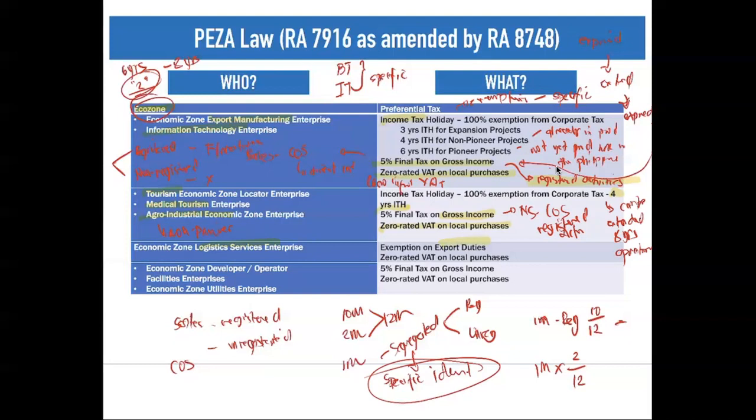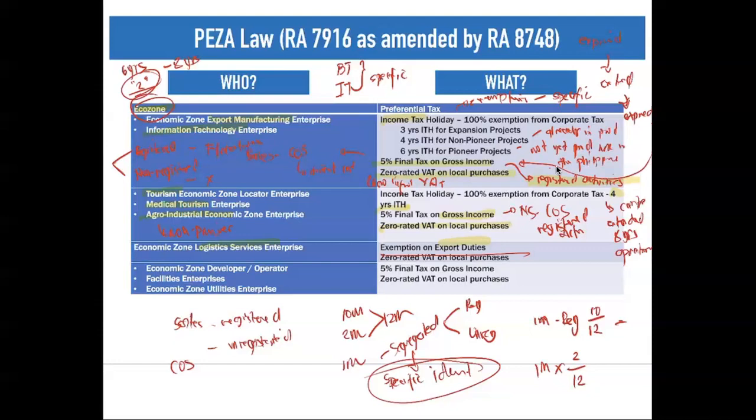Sir, why export unlike the others? Because generally, when we say logistics services, they deliver goods from one place to another. So if ever they will deliver outside, they can claim exemption on your exportation. Okay? And also, they are subject to your zero rated VAT on local purchases. Actually, your logistics services has the least incentive among all those enterprises working on a particular ecozone.